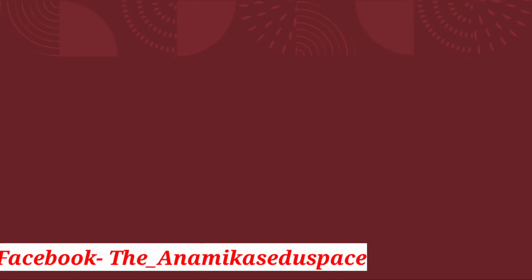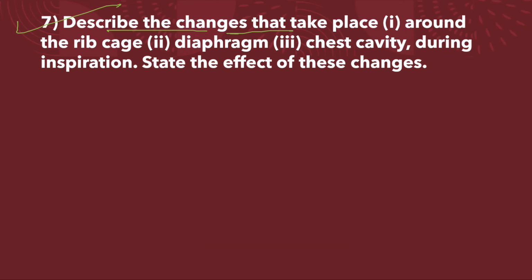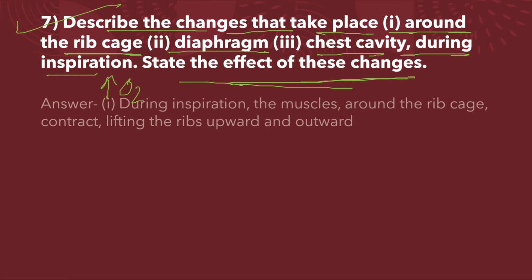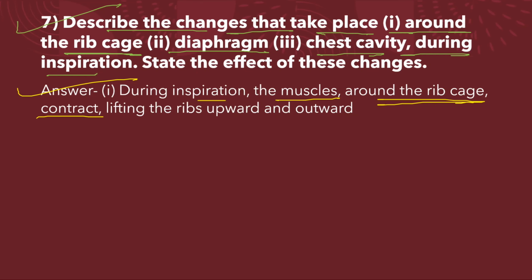Clear, students? Question number 7. Describe the changes that take place around the rib cage, diaphragm and chest cavity during inspiration, when you are taking in O2. State the effect of these changes. Answer. During inspiration, the muscles around the rib cage contract, lifting the rib cage upward and outward.